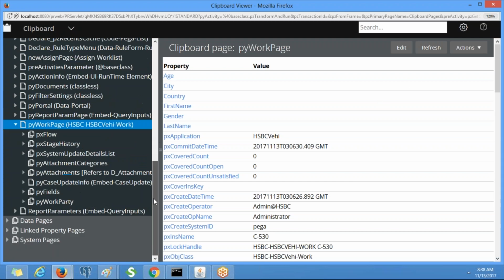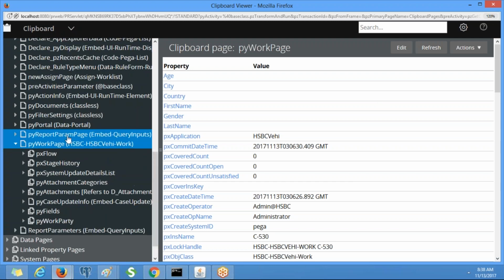Okay, whatever details you see here, this is the page, and in the brackets we have something, right? That is the class name. That means this page belongs to this class. Whatever properties we have under this class can be used like pyWorkPage.firstName, pyWorkPage.lastName. Suppose you have a class ABC and you have the properties XYZ.